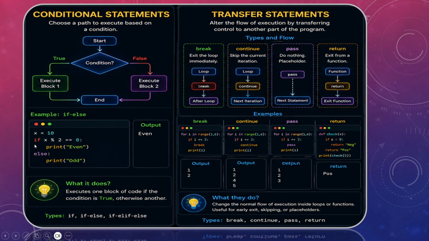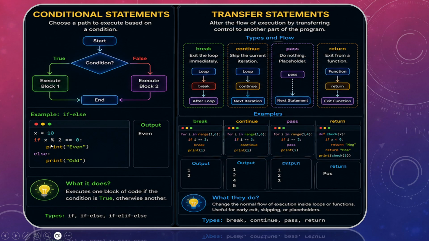X is equal to 10. If x mod 2 is equal to 0, so if your remainder is 0, definitely it's an even number, else you have to print that it is an odd number, correct? Now here my first value is 10, so which statement would be printed? This condition would be true, so whenever it is true, it will execute the very next statement. If it is not true, it executes odd. So if I give here 11, my print odd will be printed.